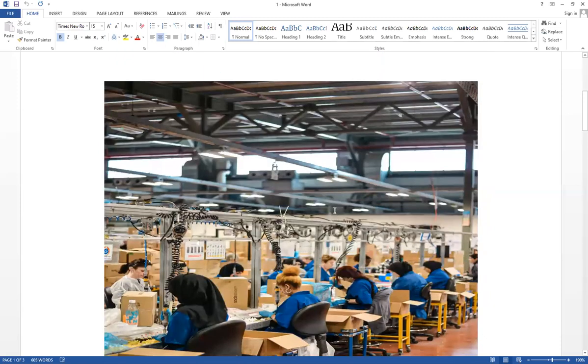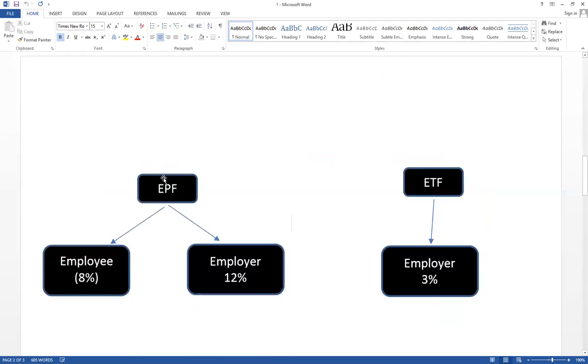Separate Act: EPF Act as well as ETF Act. For EPF, both employee and employer give their contribution. A part of the salary the employee earns is sent, and the employer also sends a part of that salary to the central bank.